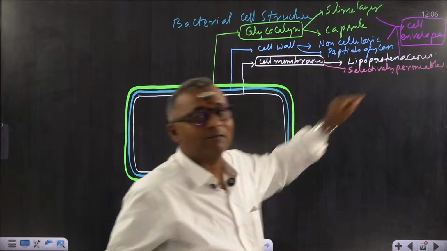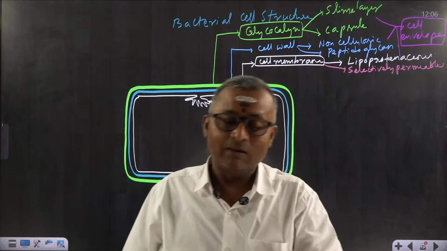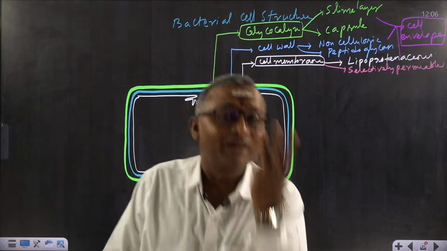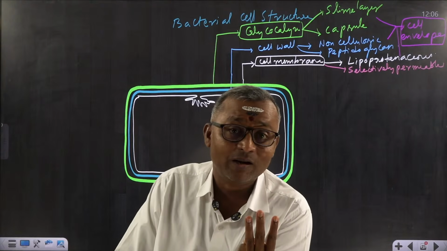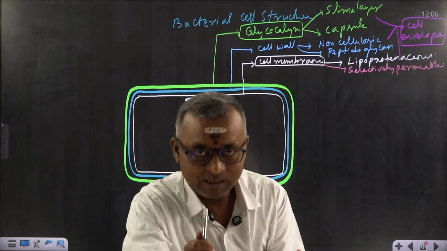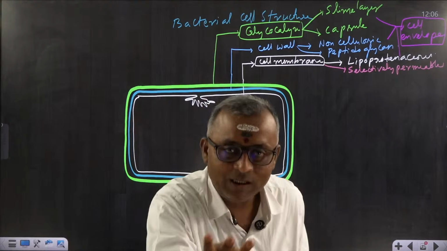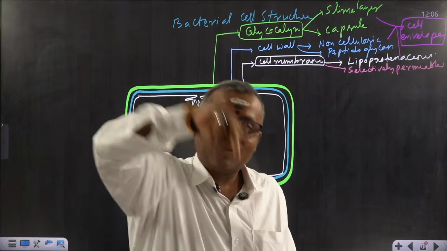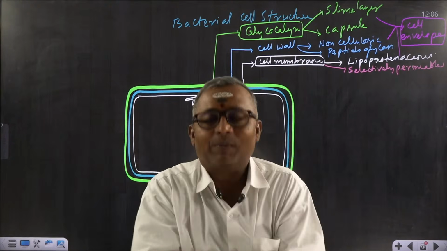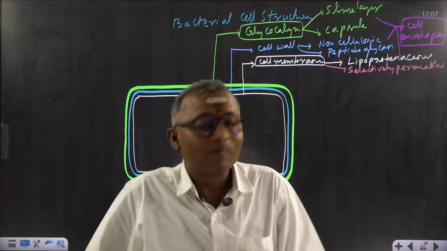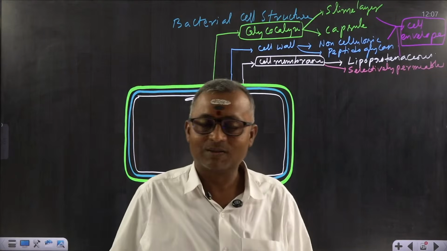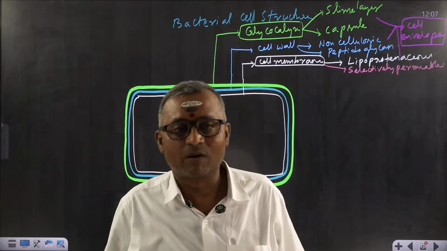There is one cell envelope. This one cell envelope has 3 layers. Have you got the clarity? One cell envelope containing 3 layers. These 3 layers together are called envelope. Got it? So that is the importance of this. Is it clear for all of you?